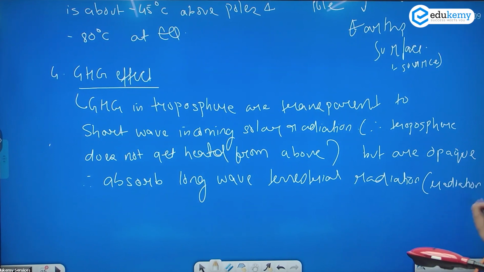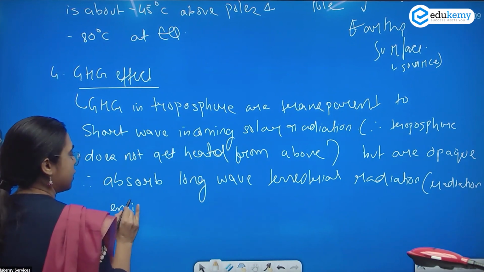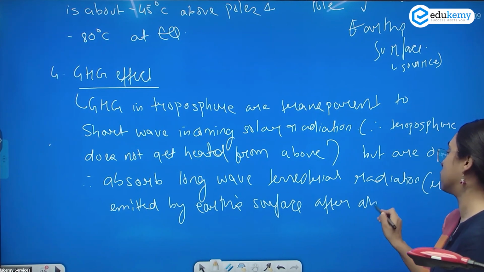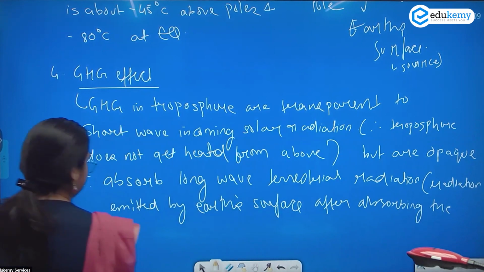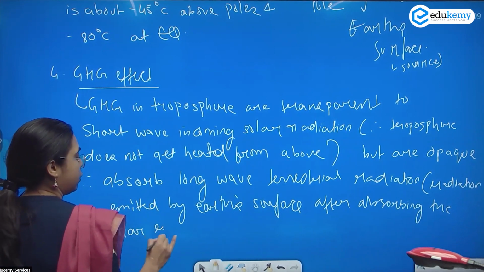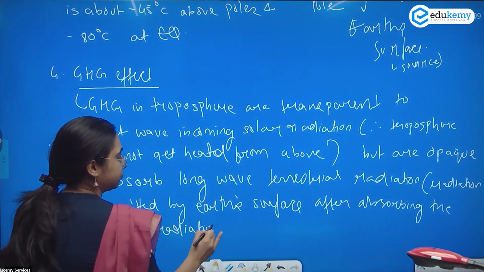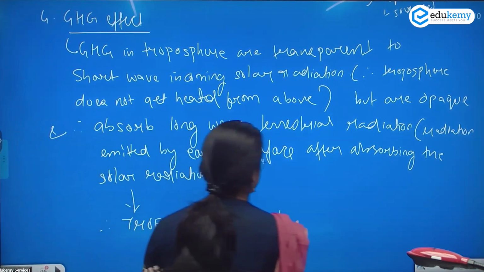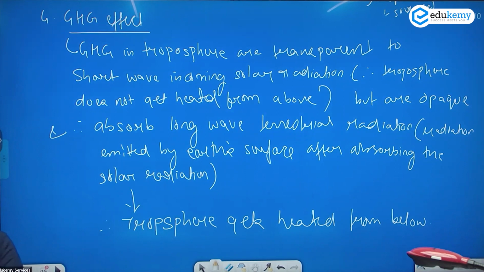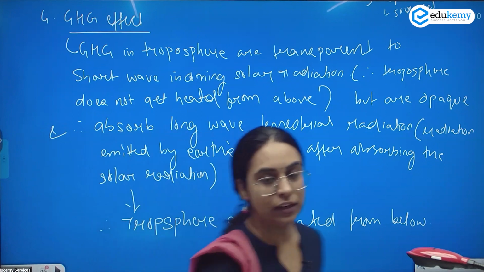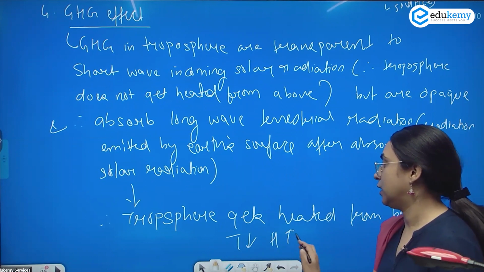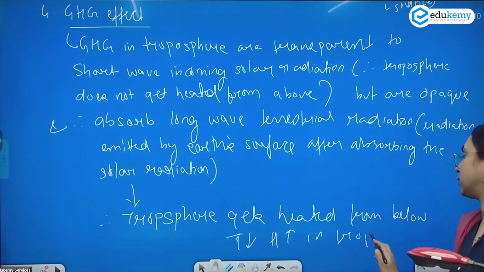The radiation emitted by Earth's surface after absorbing the solar radiation, and therefore the troposphere gets heated from below. Now you understand why the temperature reduces as we move higher in the troposphere. The temperature, what is the pattern? The pattern is the temperature reduces with the increase in the height in the troposphere.